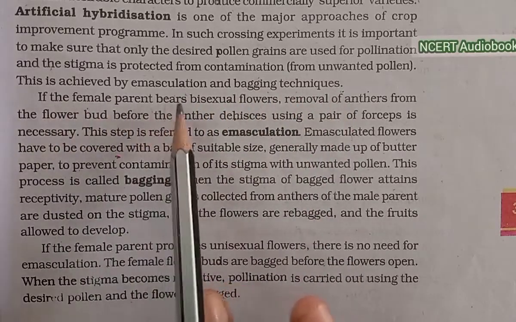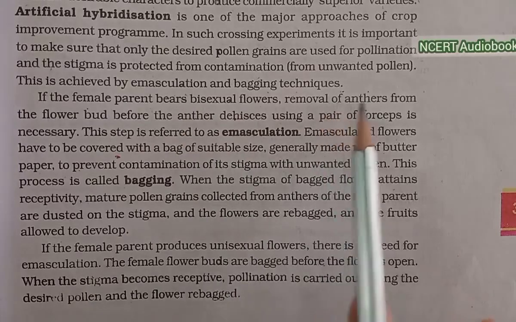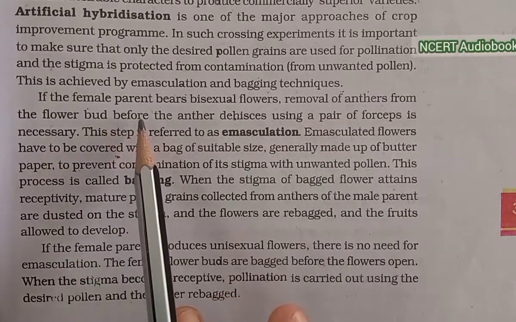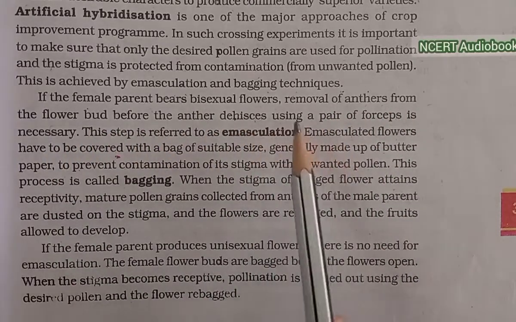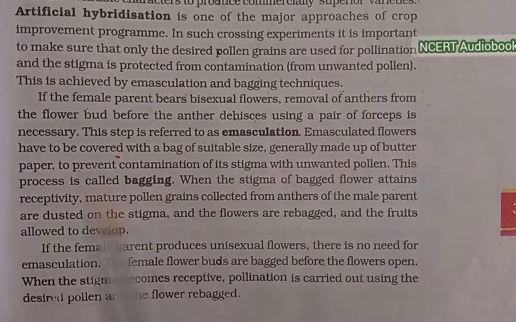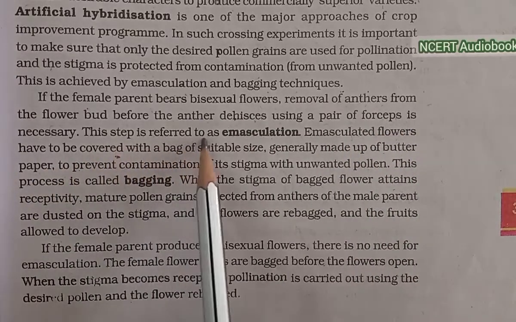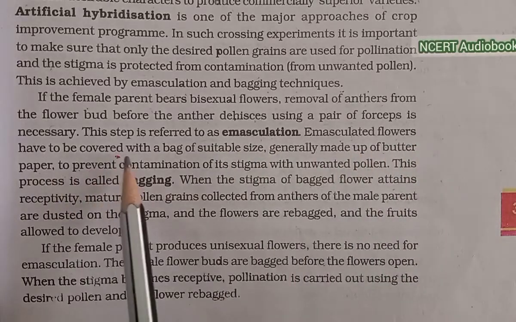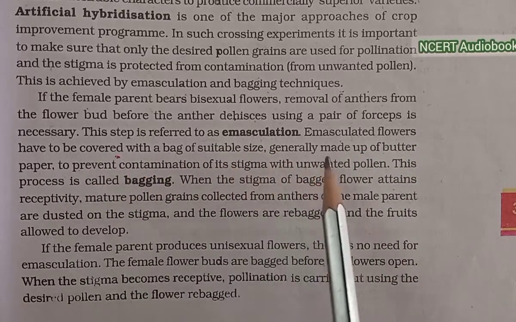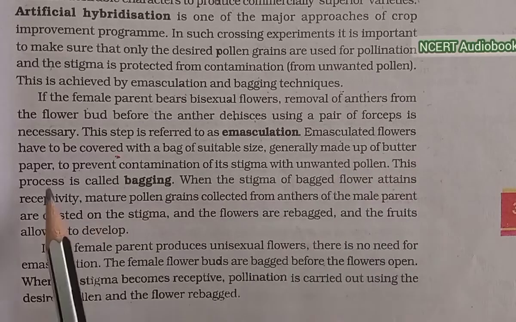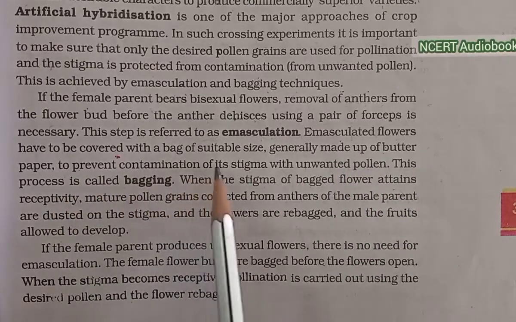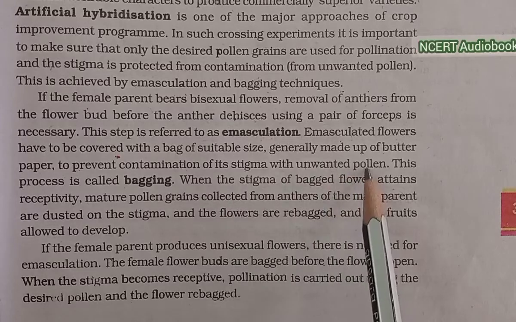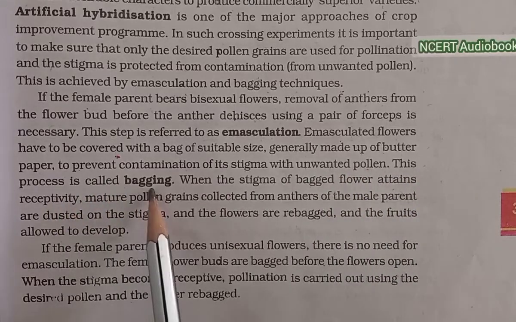If the female parent bears bisexual flowers, removal of the anthers from the flower bud before the anther dehisces, using a pair of forceps, is necessary. This step is referred to as emasculation. Emasculated flowers have to be covered with bags of suitable size, generally made up of butter paper, to prevent the contamination of the stigma with unwanted pollen. This process is called bagging.